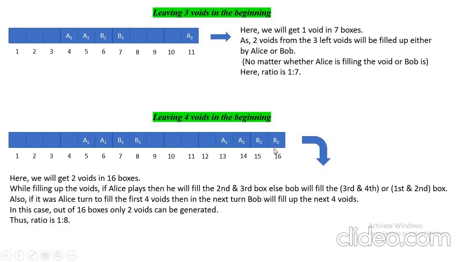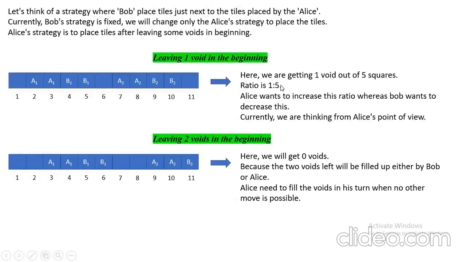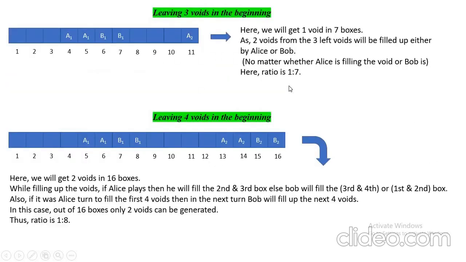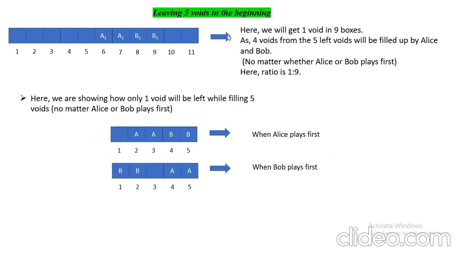So we can see out of 16, only 1 and 4, 2 voids can be generated. So the ratio is 1:8 in this case. This is also not good. We have already got 1:5, so we're looking for a better ratio. Leaving 5 voids in the beginning.